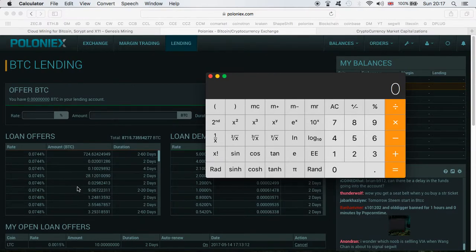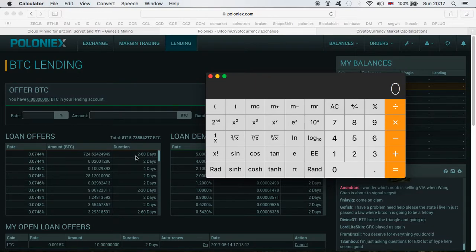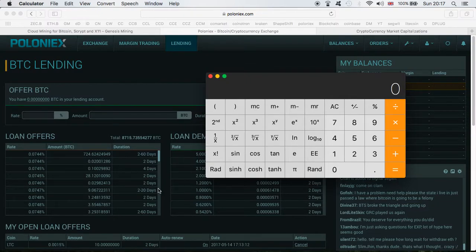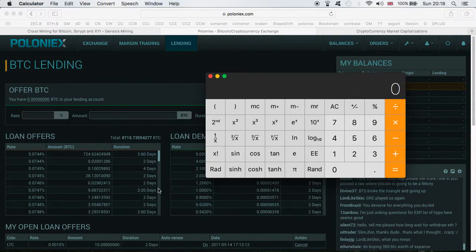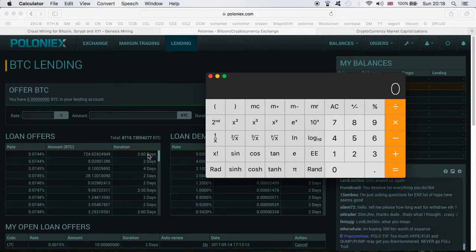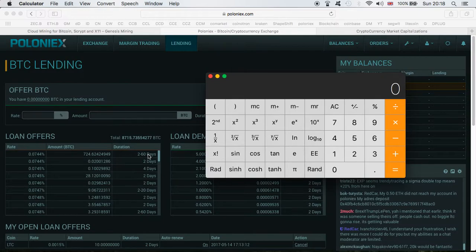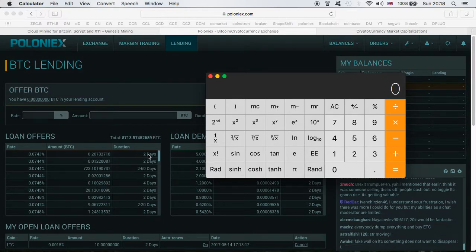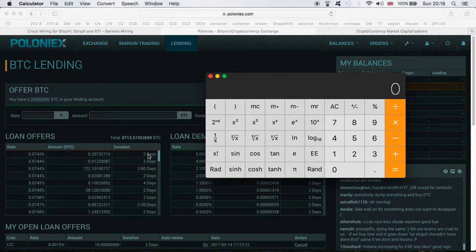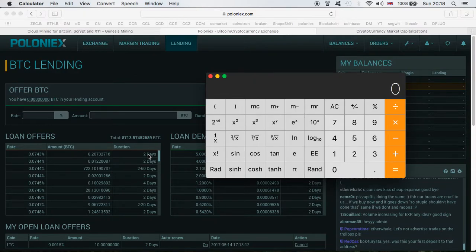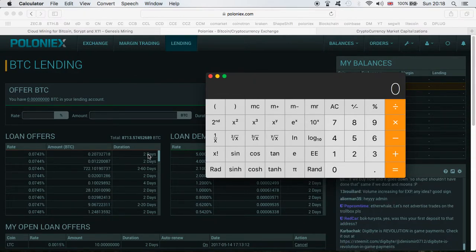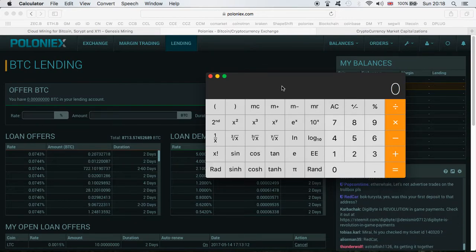Right, now as I said, you can lend it between 2 and 60 days. Obviously the best thing is to lend it for as many days as possible, so you're earning for a long period of time rather than 2 days. So ideally, if you can lend it for 60 days, this will be very nice. But again, you have to take into consideration how long you won't need this one Bitcoin. If you're not going to need it for a long time, my advice would be to lend it for 60 days, and for the next 60 days you'll be making profits.